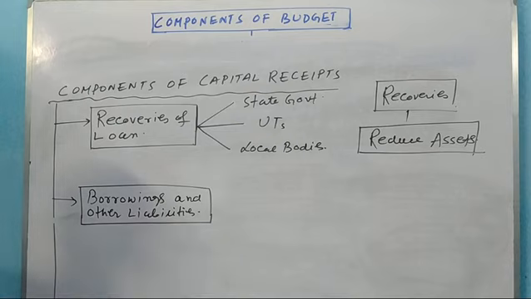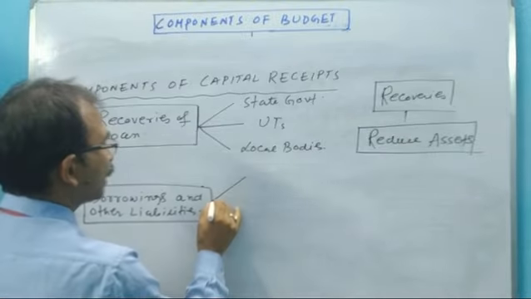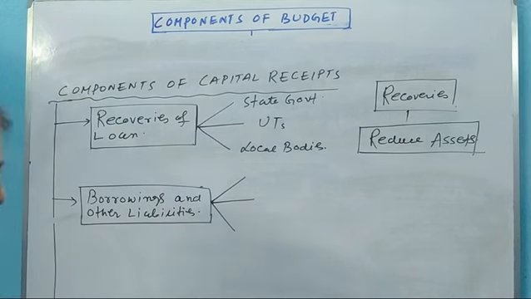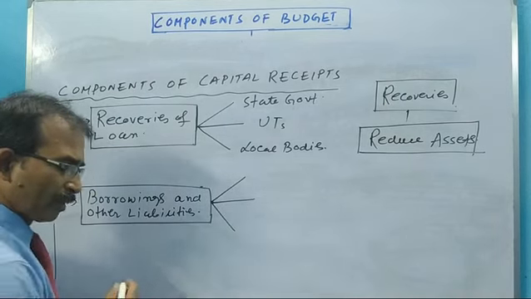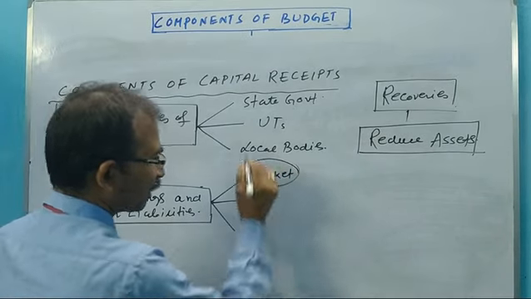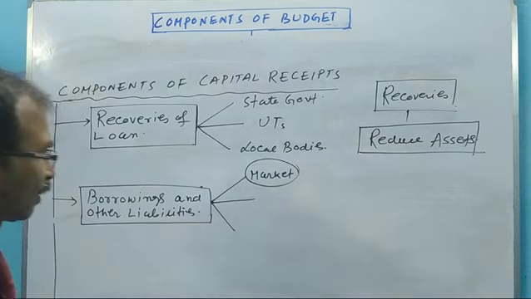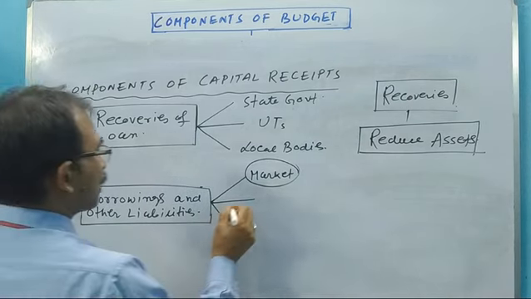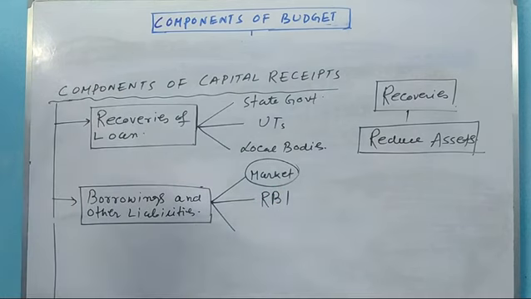The central government sometimes takes loan. From where? Sometimes the central government takes loan from the general market. What does market mean? Market means the central government is taking loan from the general public. The second one is that the central government sometimes takes loan from the RBI, Reserve Bank of India.